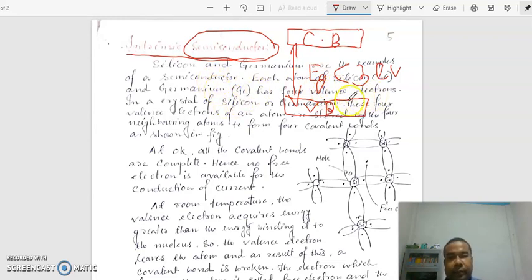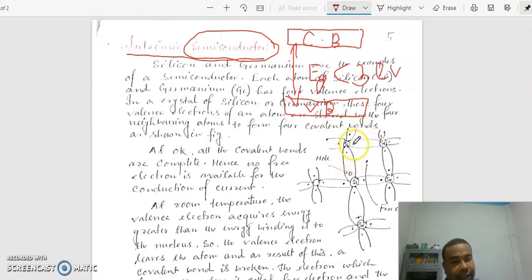Silicon and germanium have 4 valence electrons, so they make covalent bonds. The 4 valence electrons of silicon and germanium make covalent bonds with the neighboring silicon or germanium atoms. In the diagram I have taken a silicon atom. The silicon atom has 4 valence electrons, which means the outermost electrons are 4.